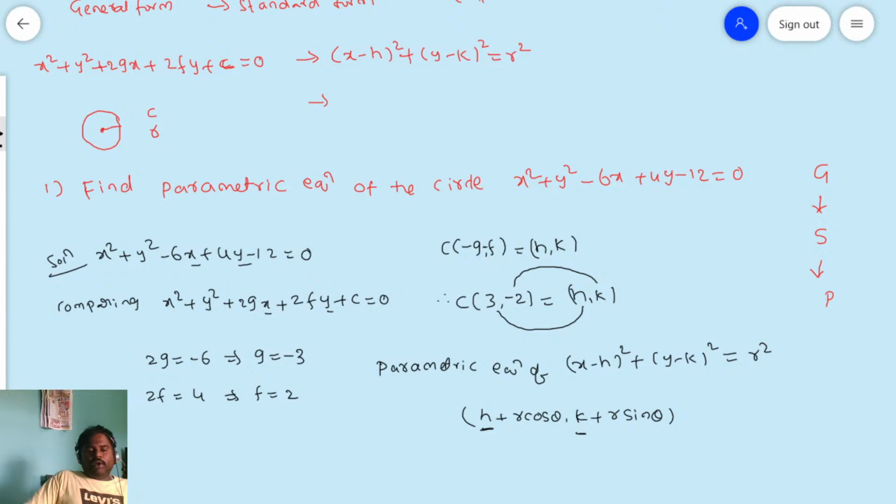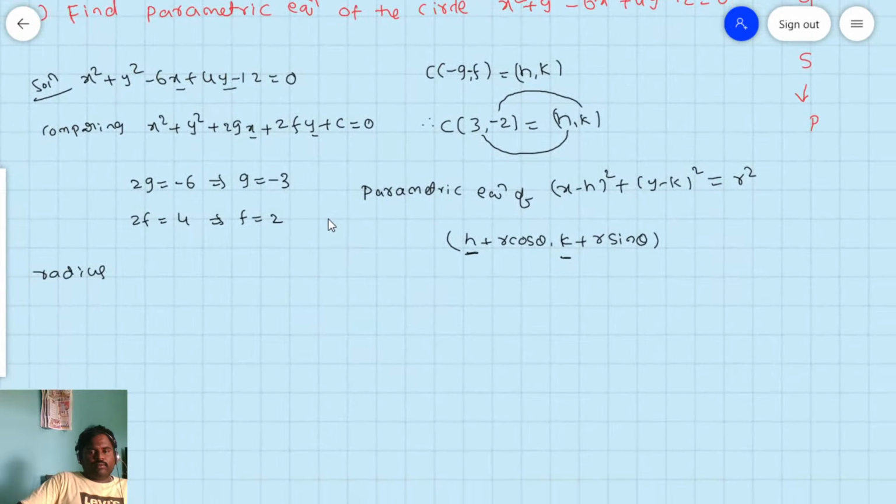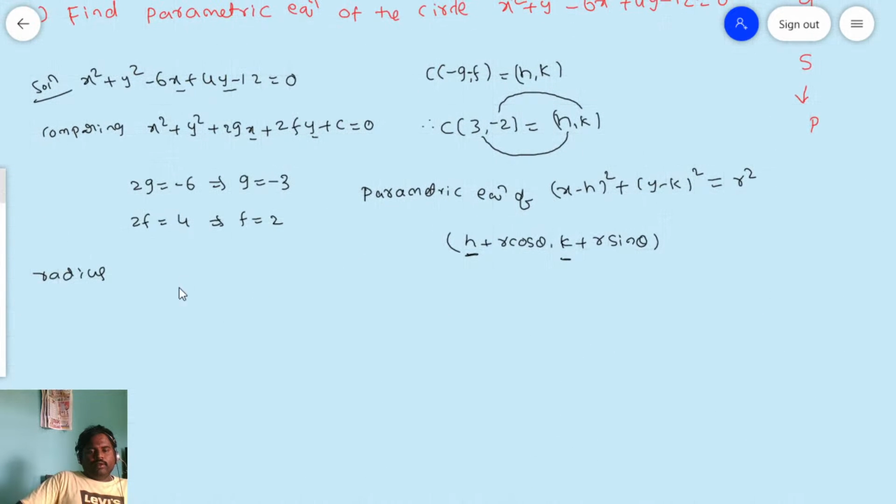So now the radius r is equal to square root of g square plus f square minus c.